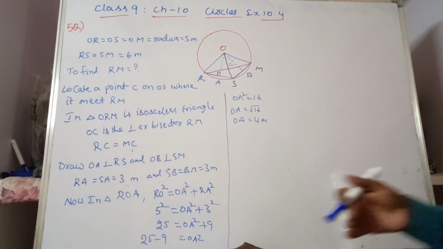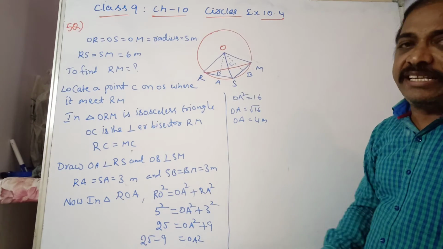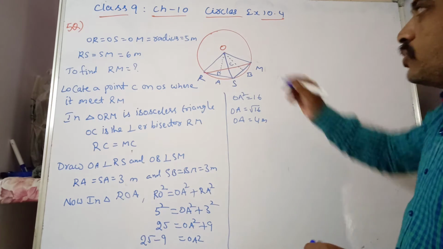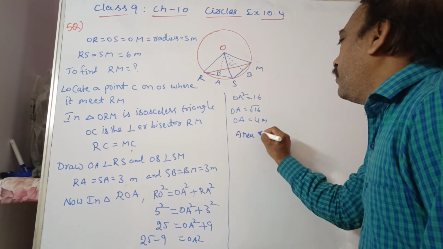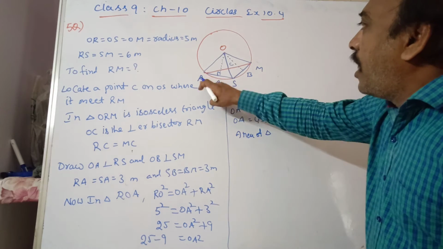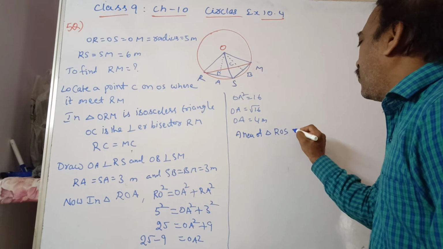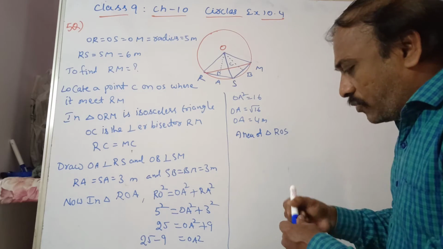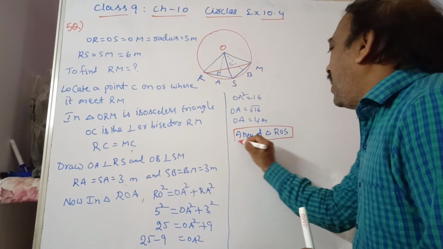Now, as OA is equal to 4 meters, instead of using triangle congruence criteria like RHS and similar triangles, I am going to teach by using the area of the triangle. So the area of triangle ROS. What is the formula we have? The area of triangle ROS is what we are going to find.